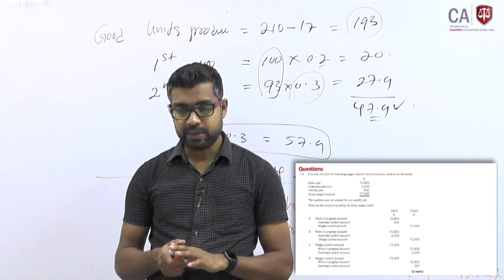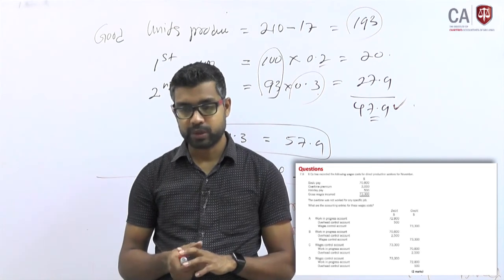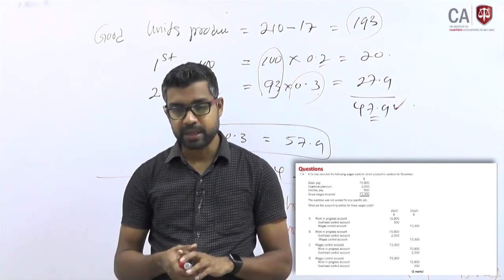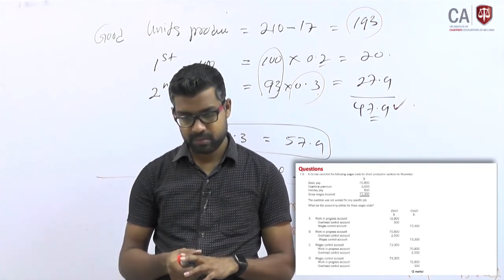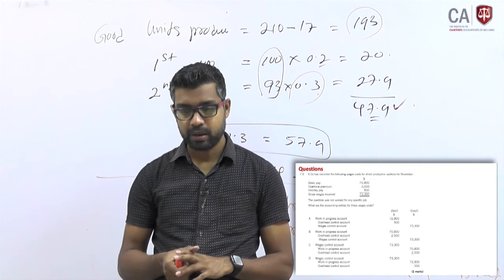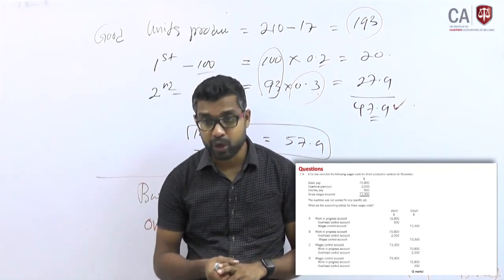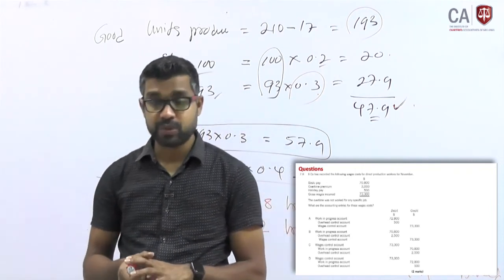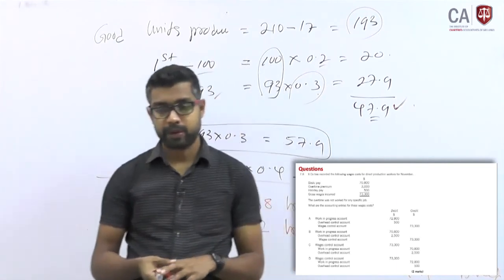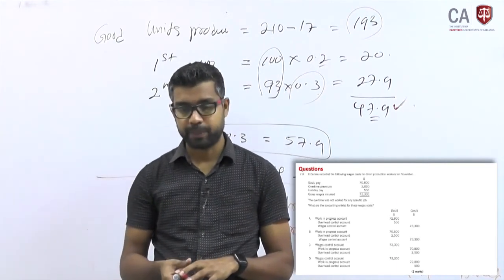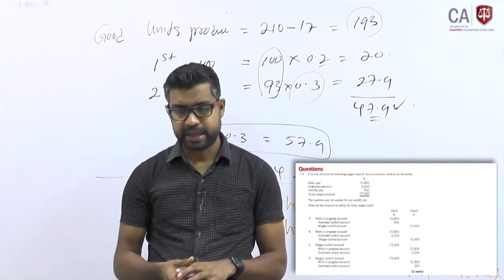Work in progress 72,800. 72,800 means basic plus overtime premium. No, that cannot be charged to work in progress. Why? Because the overtime premium is not for a specific job. The very important part here is: not for a specific job. That phrase is important. Therefore, answer A can't be the correct answer.